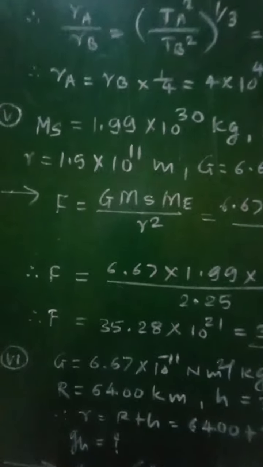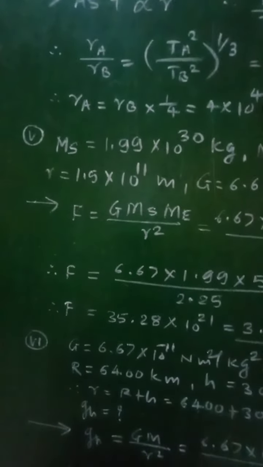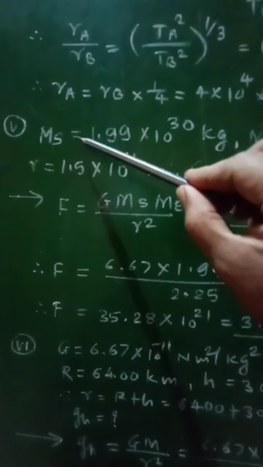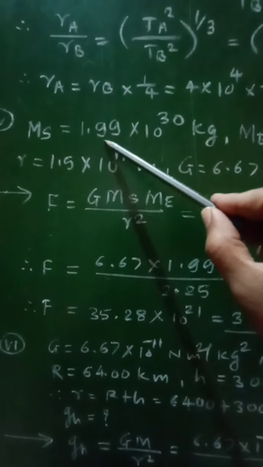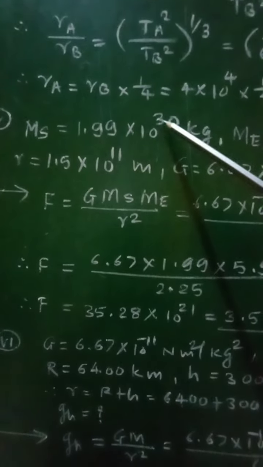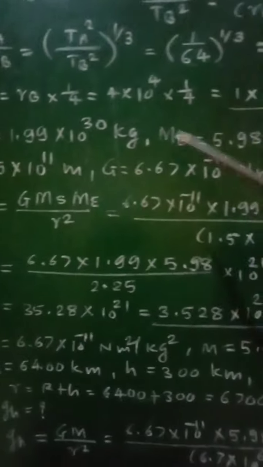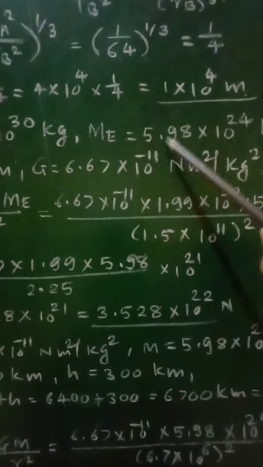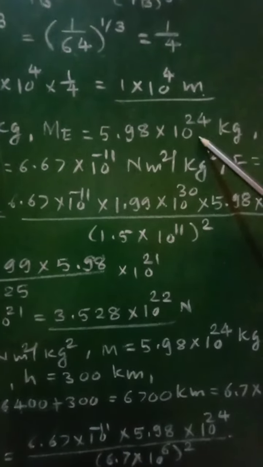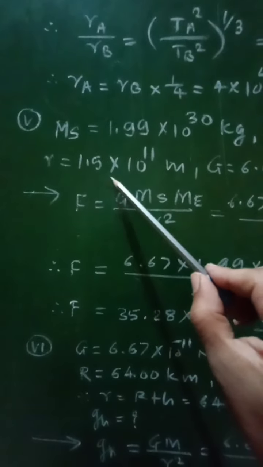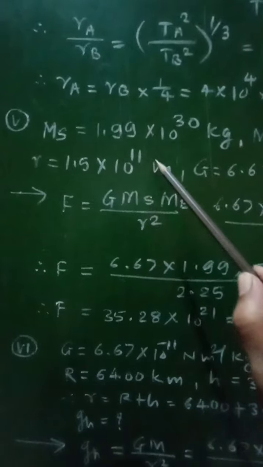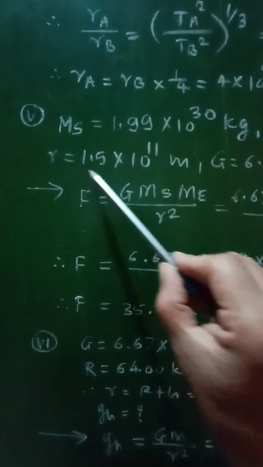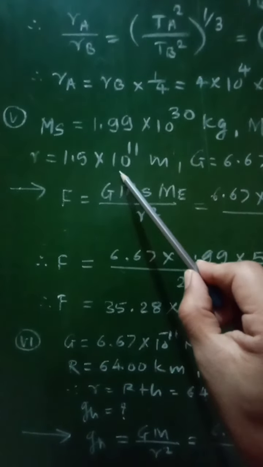And therefore for this numerical number 5, given data is mass of the sun ms equal to 1.99 into 10 raised to 30 kilogram. Mass of the earth me is equal to 5.98 into 10 raised to 24 kilogram. Then r is equal to 1.5 into 10 raised to 11 meter, that is average distance between the sun and the earth.